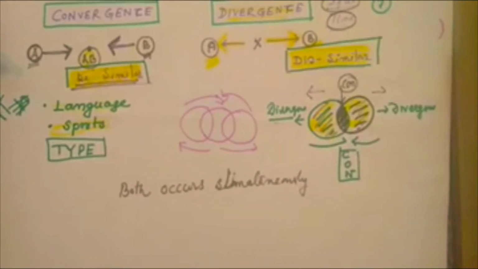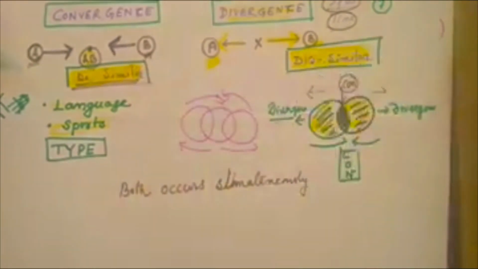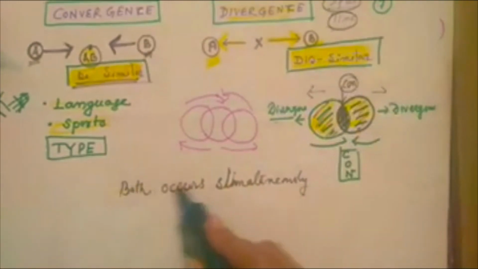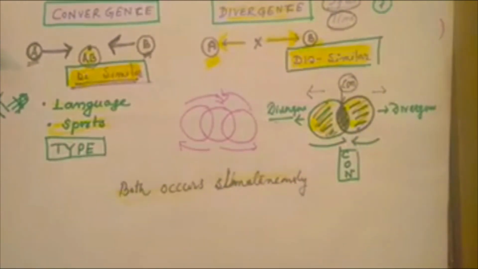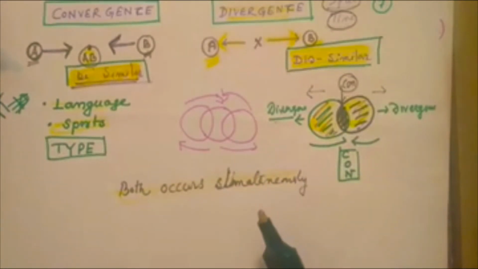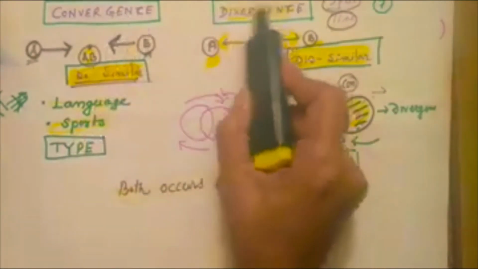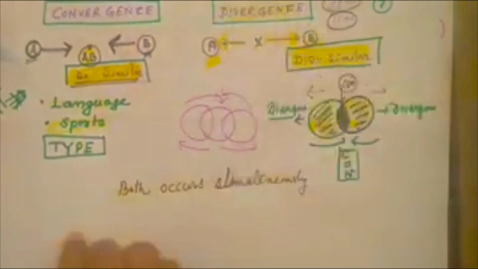So convergence means being similar to each other, and divergence means being dissimilar to each other. But both occur simultaneously within the same human community staying in the same geographical area. They converge in a few physical attributes like food habit and dress, and they diverge in religious practice and social custom, retaining their own cultural traits. Basically, convergence and divergence both go hand in hand.